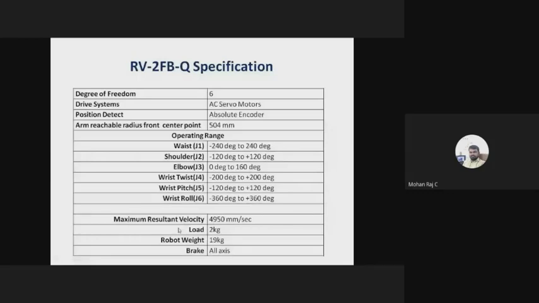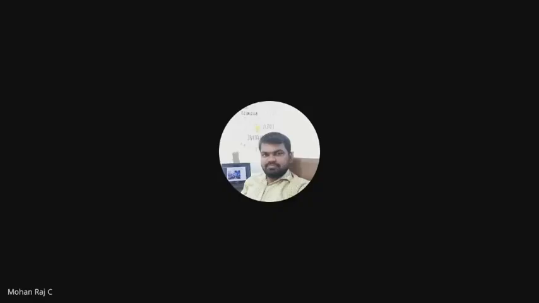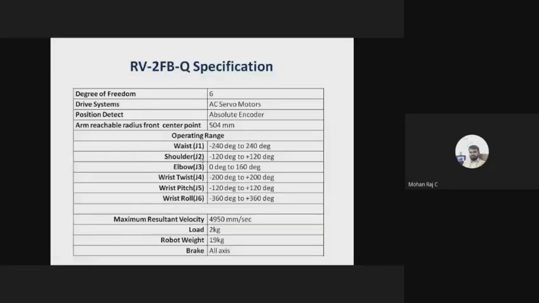And what about the maximum resultant velocity? The resultant velocity is 4950 mm per second. It can move 495 centimeters, approximately 5 meters per second. That is the velocity. Resultant means you have to consider all the axes. It is like an RMS value. So the maximum resultant velocity of all the axes is 4950 mm per second. You should not specify only J1, J2, J3. We have to consider the resultant value of all the axes.